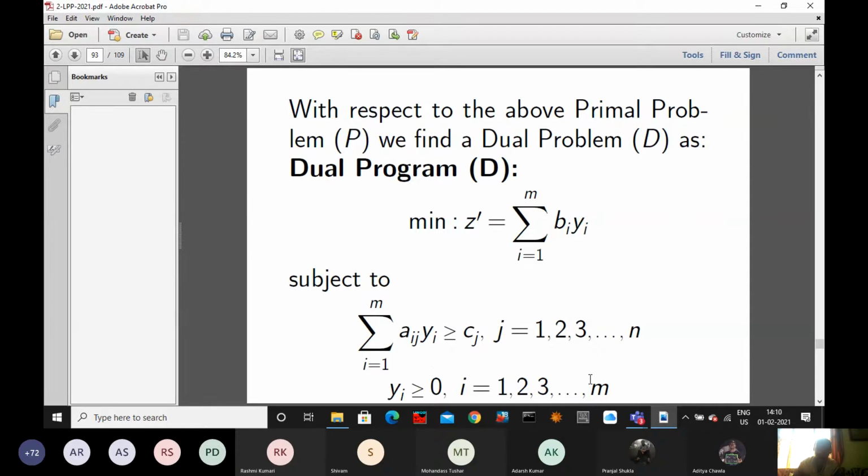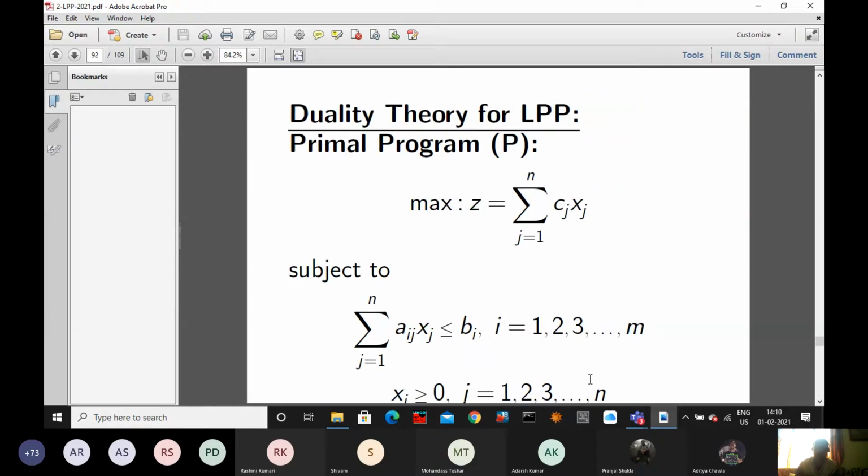Now, two different problems. Again I come to the primal. Let us see what the result should be. In the primal the objective function is maximization type, and in the dual it is minimization type. The primal problem contains n variables, x1, x2 up to xn, and it has m less than or equal type constraints.